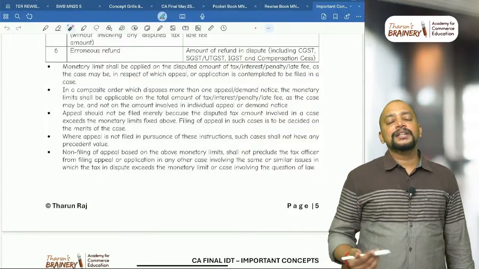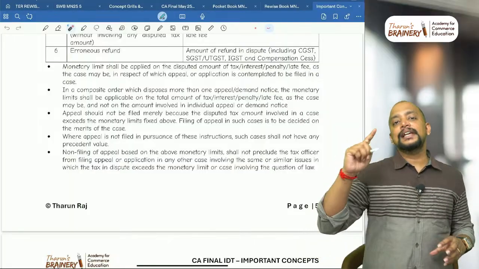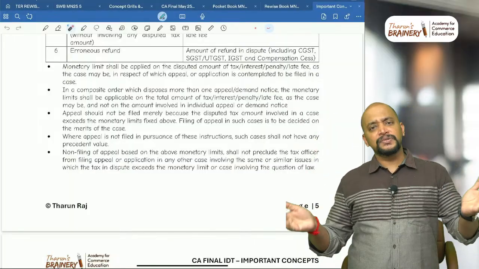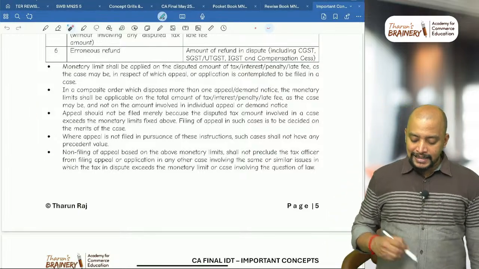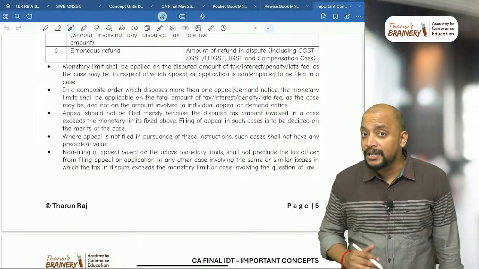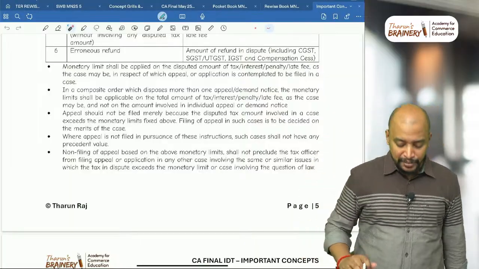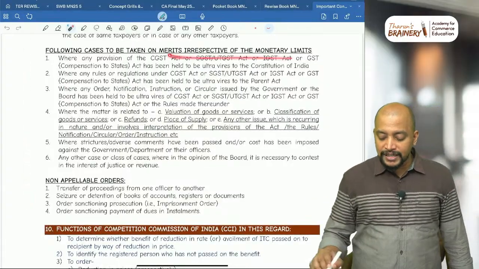And sometimes in case of composite orders, meaning against multiple orders, a single appeal will be filed by the department. In that case, we will see the total; all the orders put together will be taken. And next, if the appeal is not filed by the department because of the monetary limit, it does not mean that they are accepting it. Then the following cases are to be taken on merits irrespective of monetary limits.